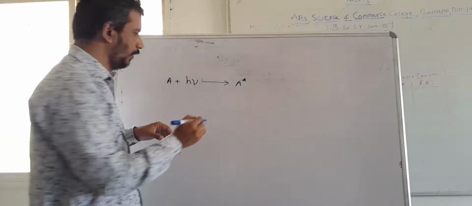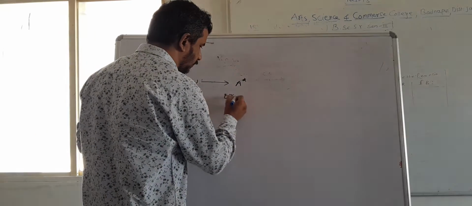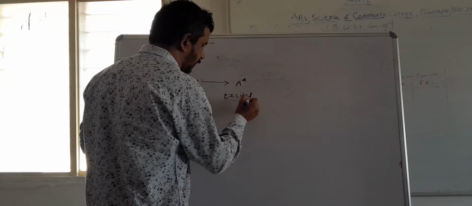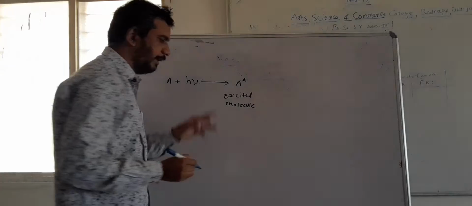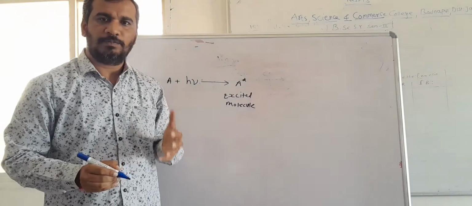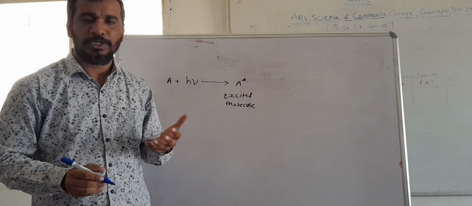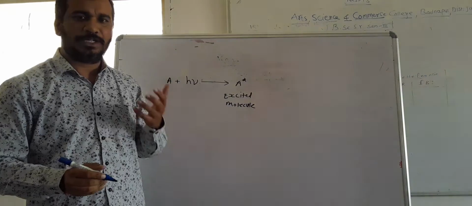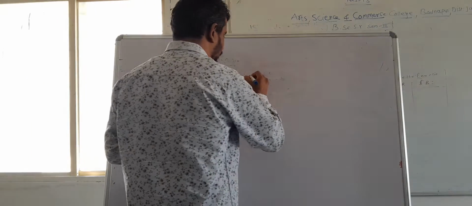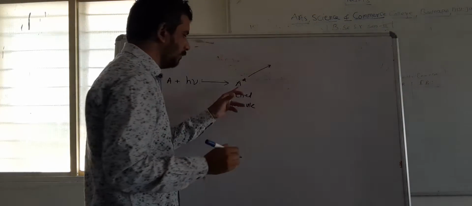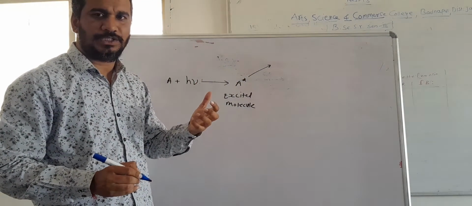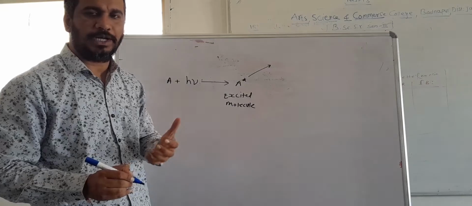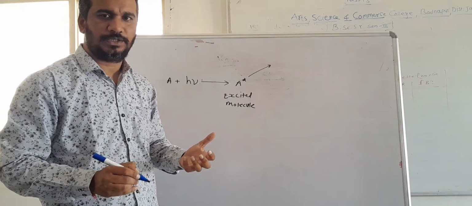This excited molecule can dissipate its energy by means of various ways. Suppose this excited molecule emits a quanta of radiation and comes into a ground state.